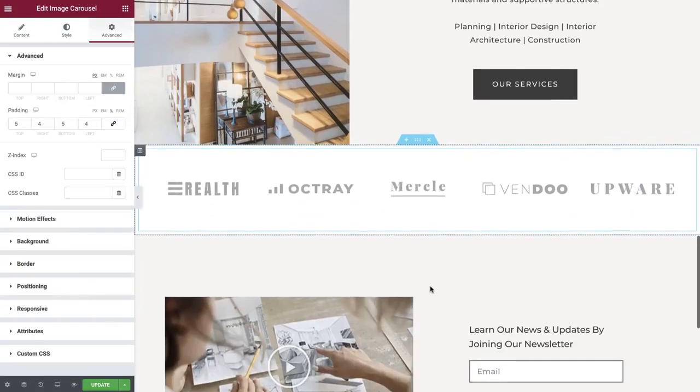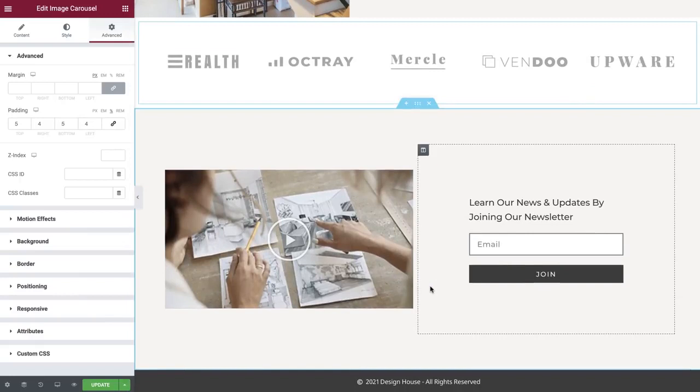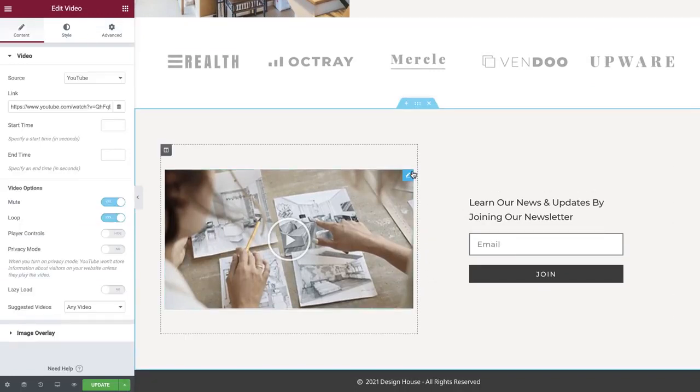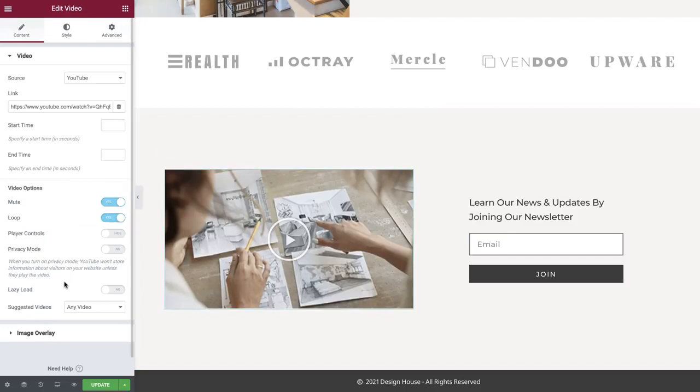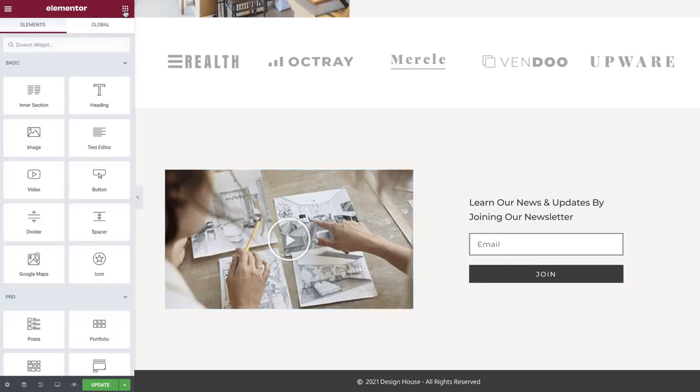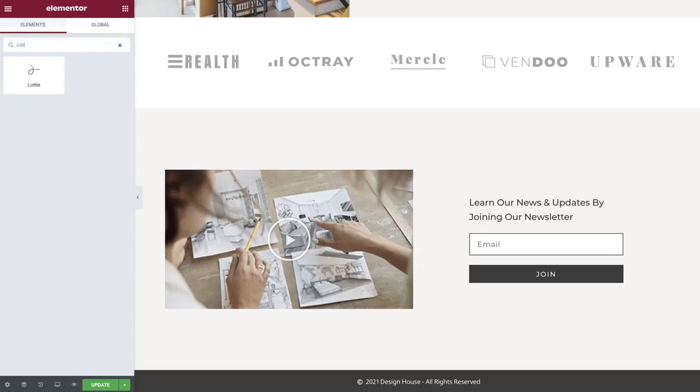In the next section, we are going to see how we can optimize videos on our website. Select the video widget. Find the lazy load option. When we apply the lazy load option, the video embed code is replaced with a static image. The video is only loaded when the user clicks onto the image, which really helps with our page loading times. You can find this option in a variety of other widgets like the Lottie and Pro Gallery ones. Make sure you enable it to improve your website's loading times.